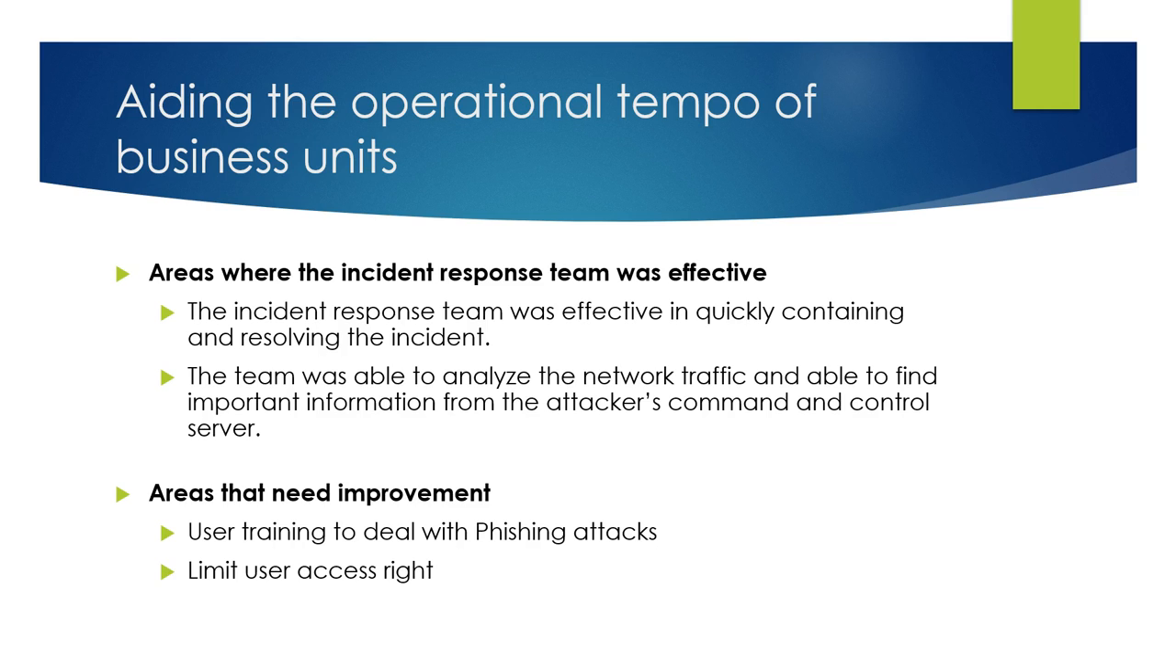Areas where the incident response team was effective. The incident response team was effective in quickly containing and resolving the incident. It was also able to analyze the network traffic and find important information from the attacker's command and control server. Areas where we need improvement. User training to deal with phishing attacks. Most users still click on every link that they get in an email. And we also need to limit user access rights.